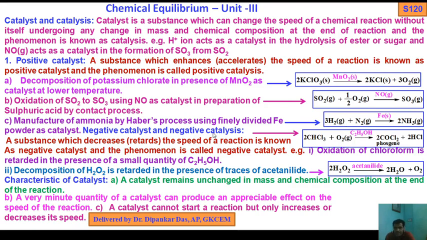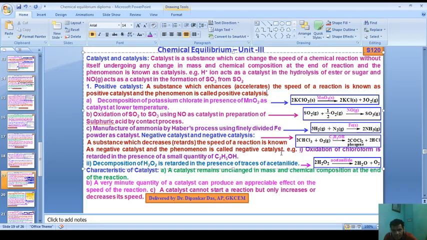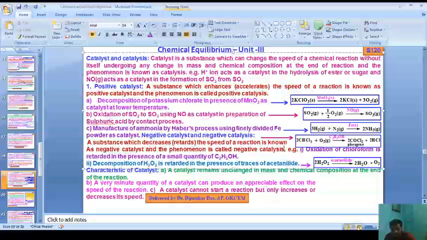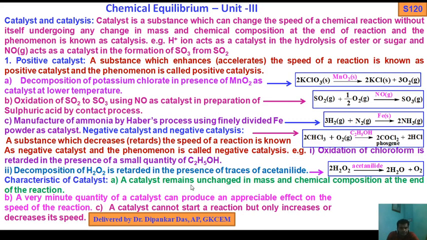Now negative catalyst and negative catalysis. A substance which decreases or retards the speed of reaction is known as negative catalyst, and the phenomenon is called negative catalysis. For example, oxidation of chloroform is retarded in the presence of a small quantity of ethyl alcohol.